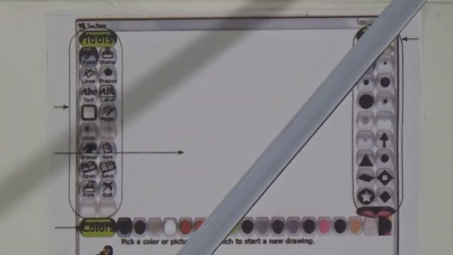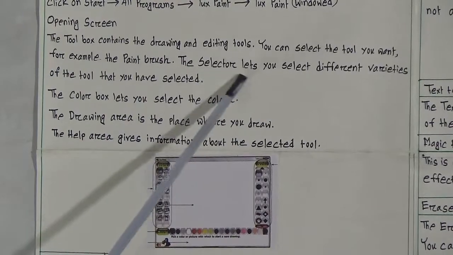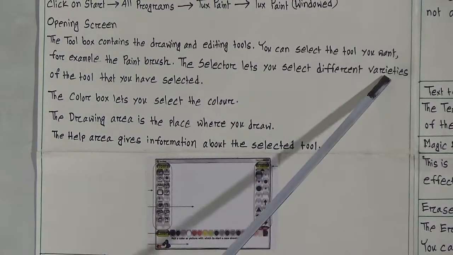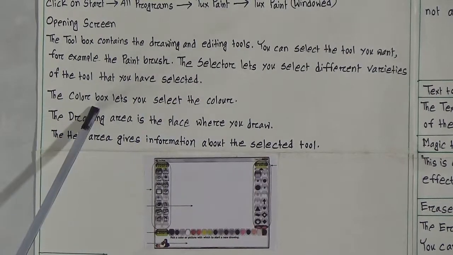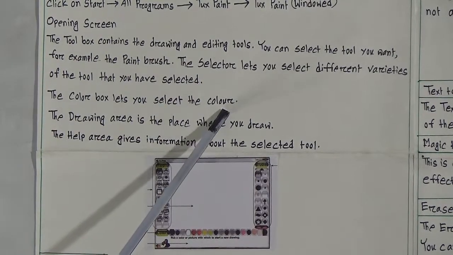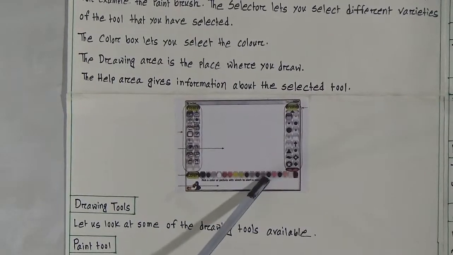You can select the tool you want. For example, the paint brush. The selector lets you select different varieties of the tool that you have selected. The color box lets you select the colors. So look here, it is the color box. Different types of colors are given here.